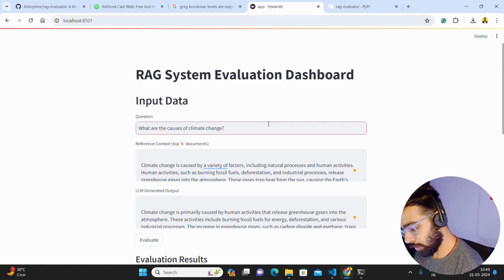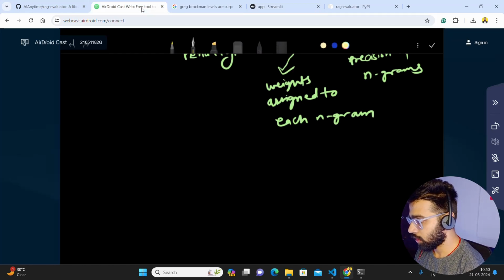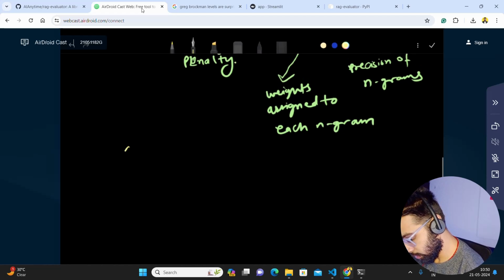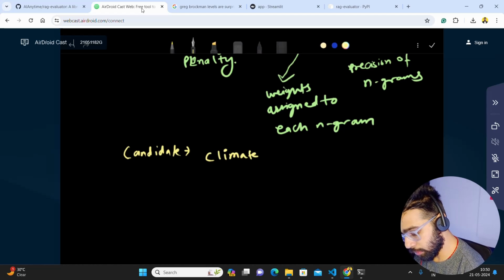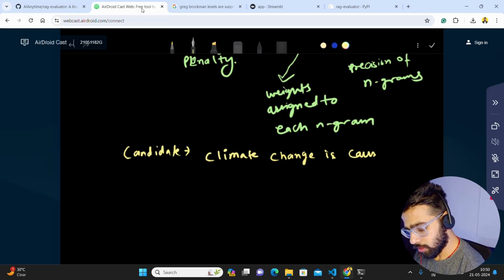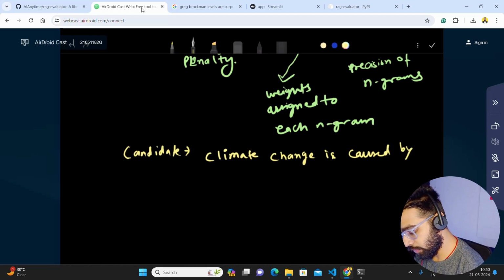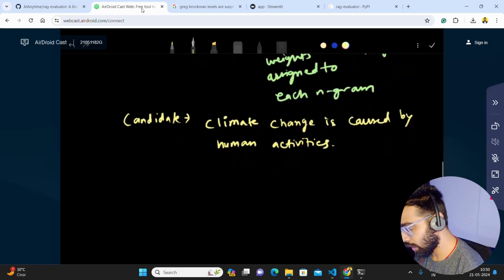One candidate can be, let me write it like this. I'll go back to my screen grab and come here, and I'm going to write candidate. For example, this is your LLM generated response: climate change is caused by human activities. This is your candidate.